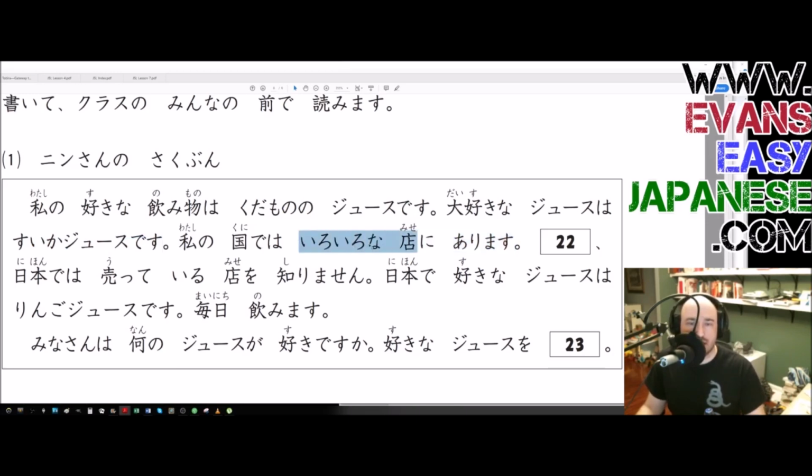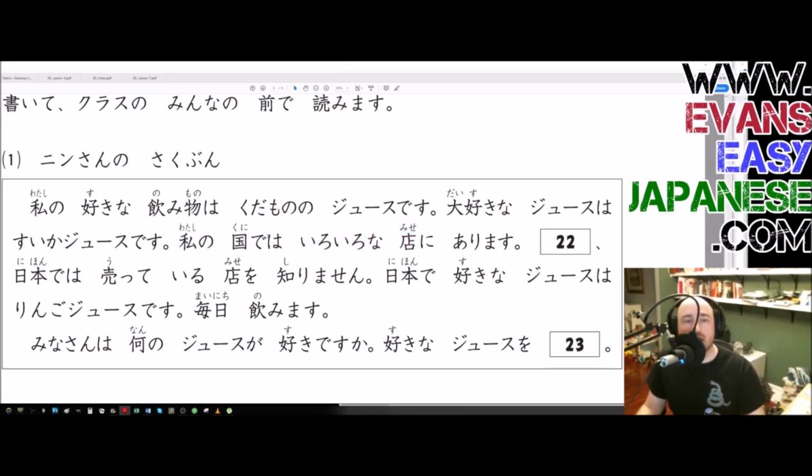Iroiro na is a na adjective that means various or many, and it's going directly into mise, which is a store. Iroiro na mise ni arimasu. So in various stores, there is suika juice, which isn't mentioned in this sentence that we're looking at right now. The ni particle would be in iroiro na mise, in many stores, in various stores. And that's pretty much the sentence. There is suika juice, watermelon juice, in various stores.